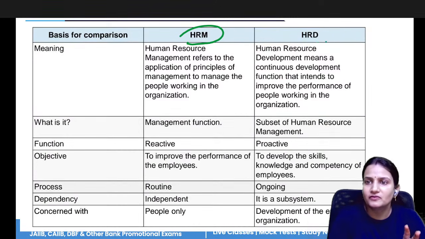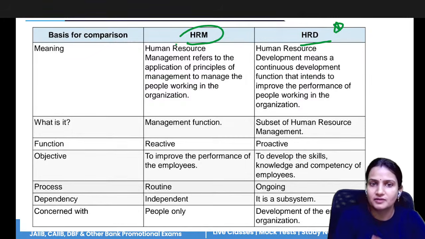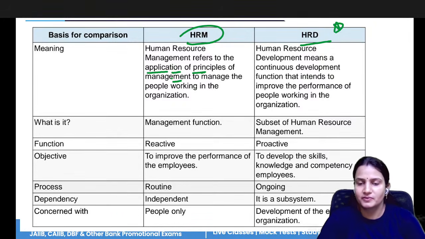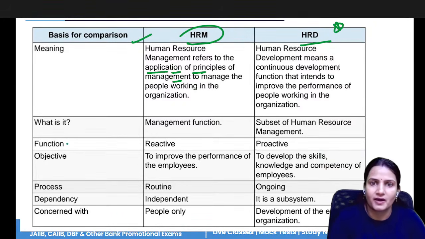Next, the difference between HRM and HRD, very, very important. So HRM is what? HRM, human resource management, refers to the application of principles of management, how principles are applied in the management and how people follow those principles when they are working. That is all about management. It has a broader scope.